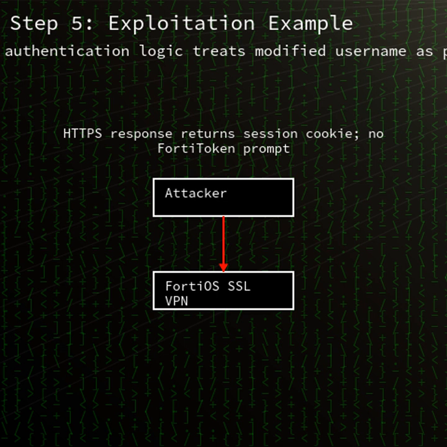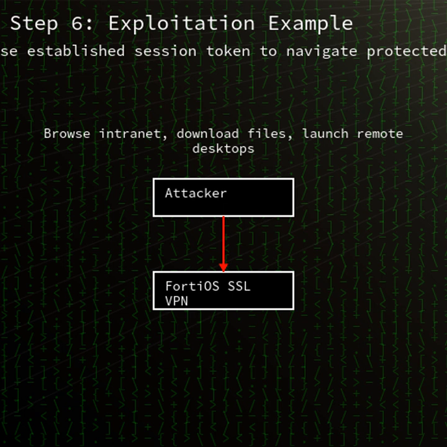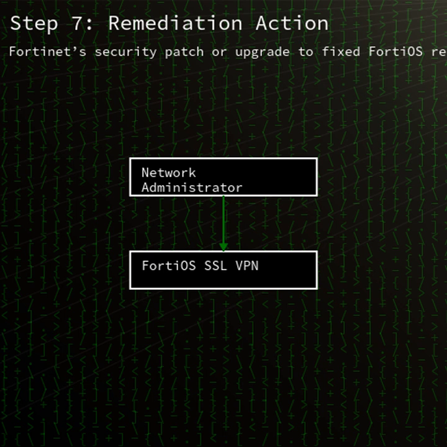This bypass occurs because the SSL VPN authentication module treats the username lookup as case-sensitive for password verification, but case-insensitive for token enforcement. Fortinet first released patches in July 2020, but recent threat activity shows attackers exploiting unpatched or misconfigured devices that still run affected versions. Successful exploitation gives remote access to the VPN portal, exposing internal network resources and potentially facilitating further attacks.